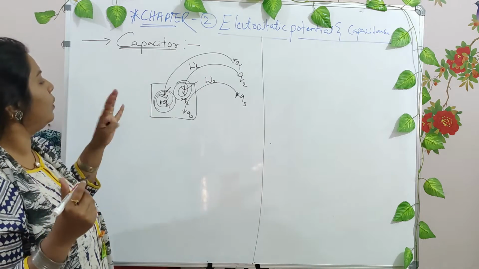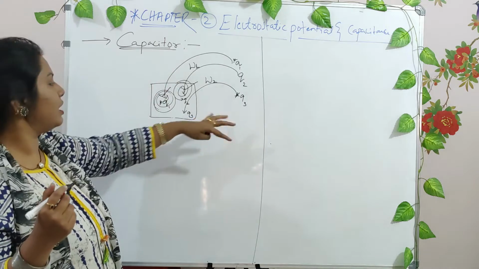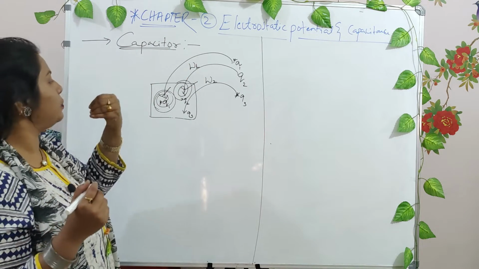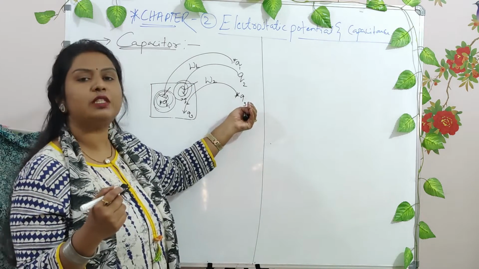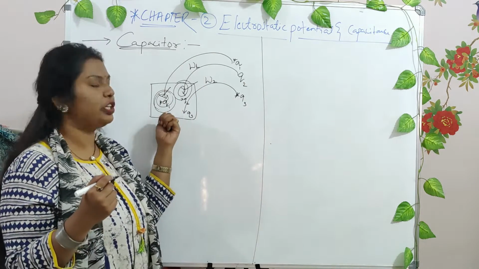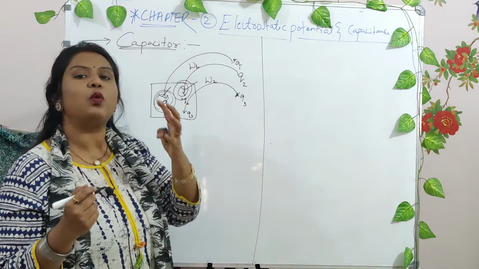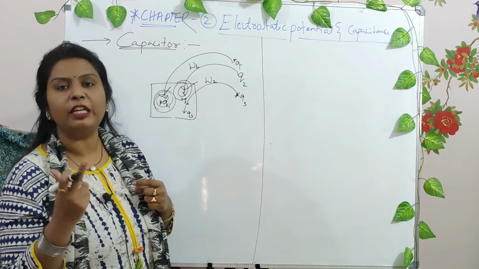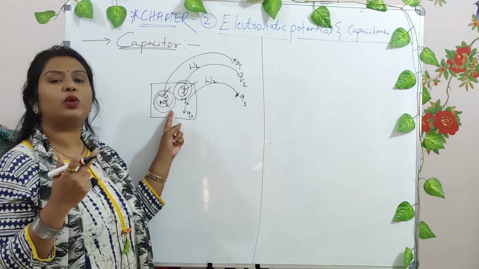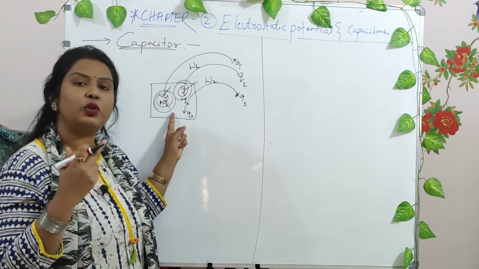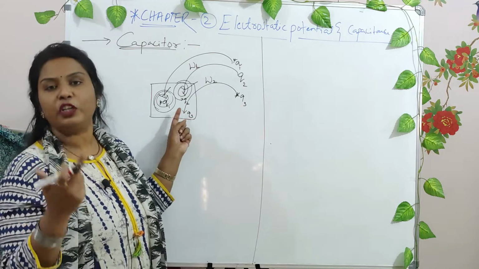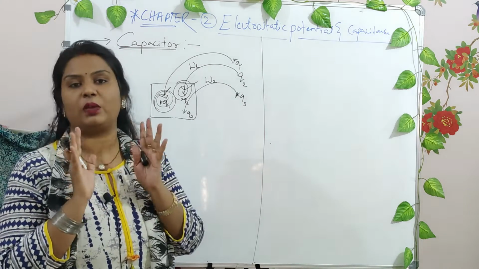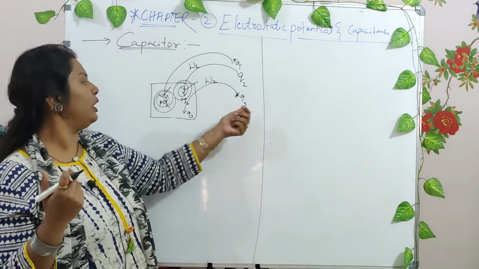Now why are we getting all the charges and storing them here? Any amount of work done in bringing the charges from the region of infinity to this particular region will be stored in the form of potential energy. Then what does this mean? The more the energy storage, or the more the charge storage, the more the work done. That work done will be stored as the potential energy of that particular device. So why are we doing all these things?